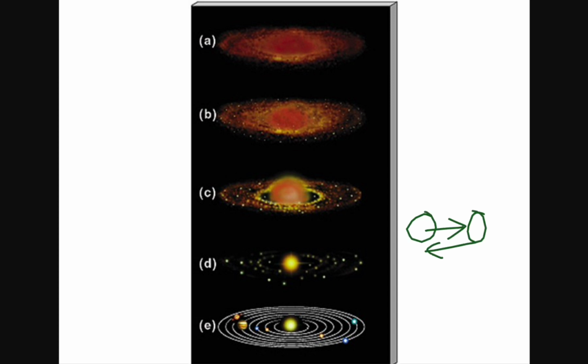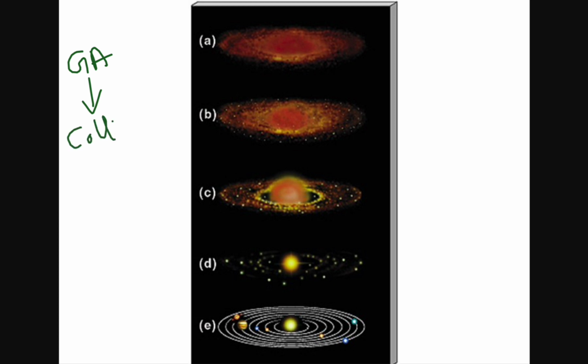Since these particles started colliding with each other, there was an increase in the collision rate. So under gravitational attraction there was collision between these particles. According to Kant, this collision actually generated two forces: the collision rate and a frictional force.